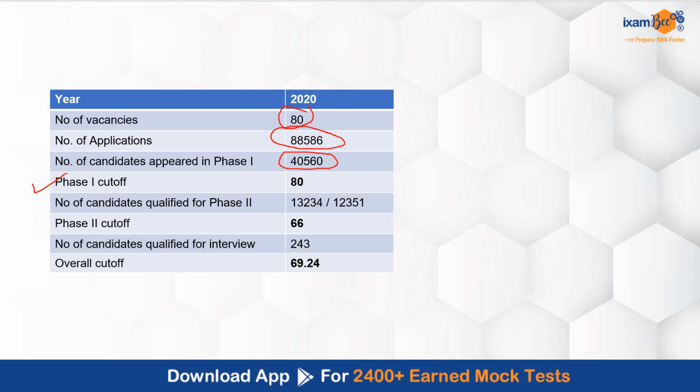Then the number of candidates qualified for phase 2 were 13,234. All these 40,000 students could have appeared for phase 2 if they score 80 marks. But many students were not even able to get these 80 marks, and that is why hardly 13,000 students qualified for phase 2 and 12,351 appeared for phase 2. Phase 2 cutoff was 66 out of 100. Paper 1 had 1/3 weightage, paper 2 had 2/3 weightage.